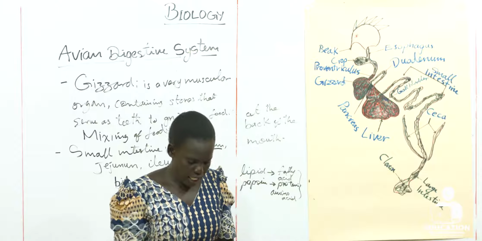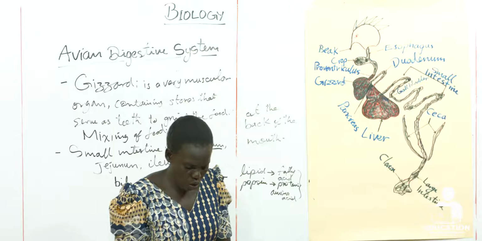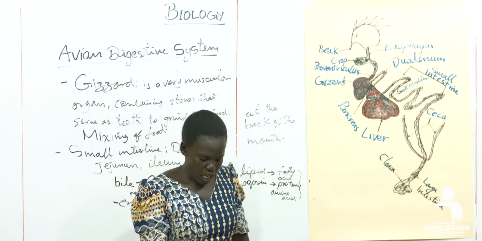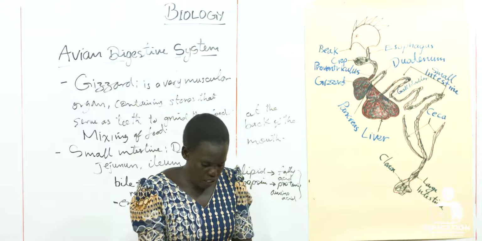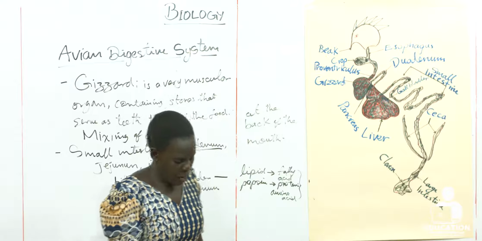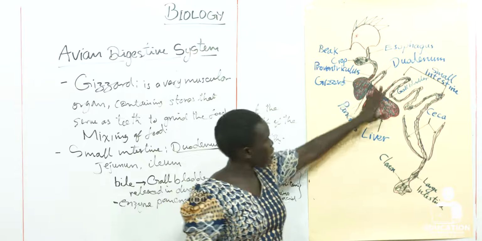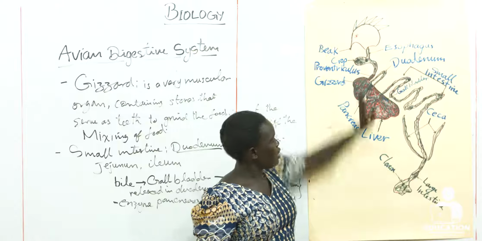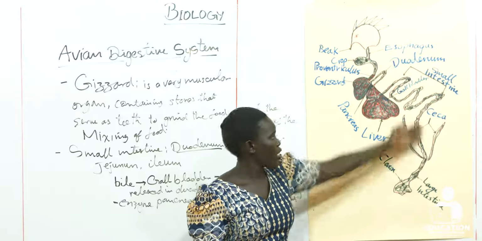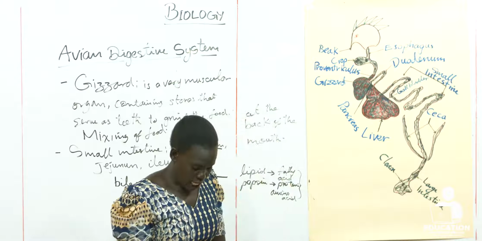The digestion takes place in the duodenum while the absorption of the nutrient takes place in the lower small intestine, which is made up of jejunum and ileum. The digestion takes place in the upper part of the small intestine. The lower part is where the absorption takes place.